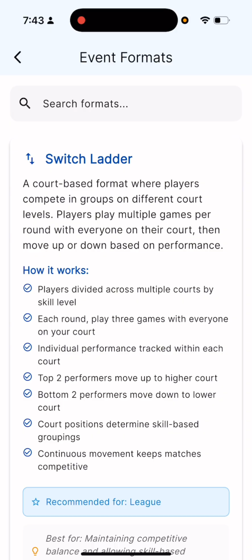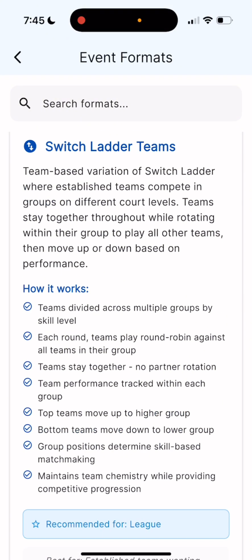So again, this is not team-based. This is by yourself. This is very similar to what I just described above, except you will stick with the same partner. So again, you're assigned to a group of either 4 or 5 other teams. You'll play everyone in your group, and then the top 2 teams will move up, and the bottom 2 will move down. You can also configure it to have 1 move up and 1 move down.